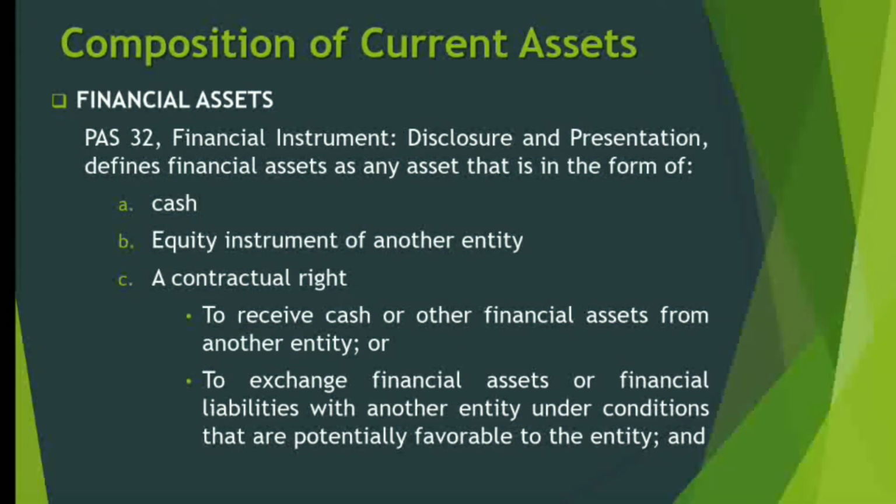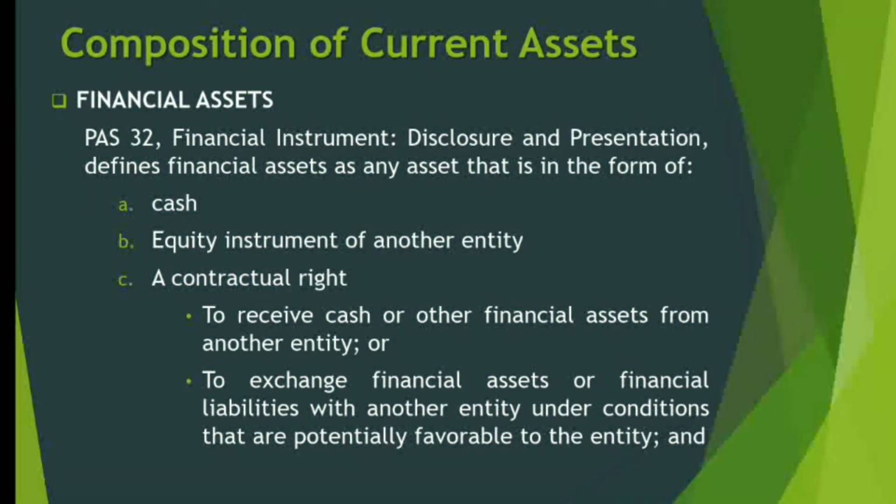So that's why it says that financial assets could also be in the form of an equity instrument of another entity. If one business entity received a financial asset, the other entity could receive either an equity instrument, that is item B, or a financial liability. Financial liability will be discussed in item D. Now let's move on to item C, a financial asset could also be a contractual right to receive cash or other financial assets from another entity.